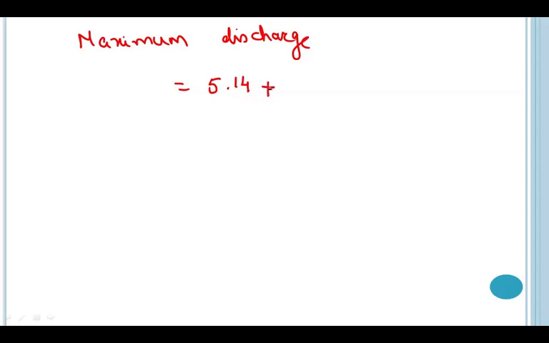So here when we'll calculate the discharge, the maximum discharge that will be required will be the summation of discharge for the Kharif crops, that is 5.14, plus 1.5, that is the discharge for the 8 monthly crops. So finally I'll get the answer as 6.64 cumecs. So this is the theoretical value of discharge that I am getting. Now I have to calculate or consider the losses as well.